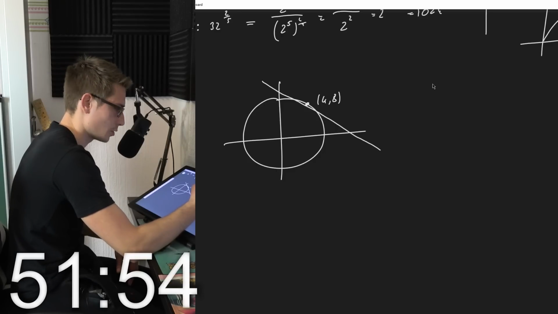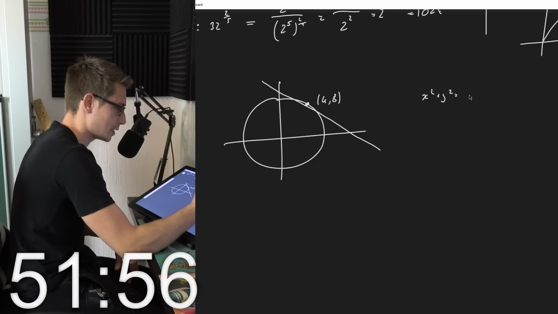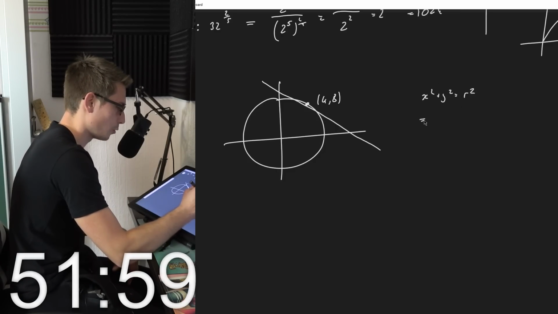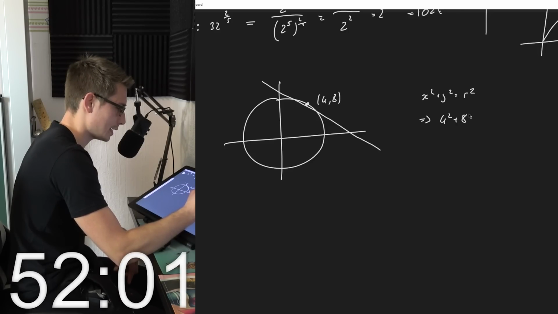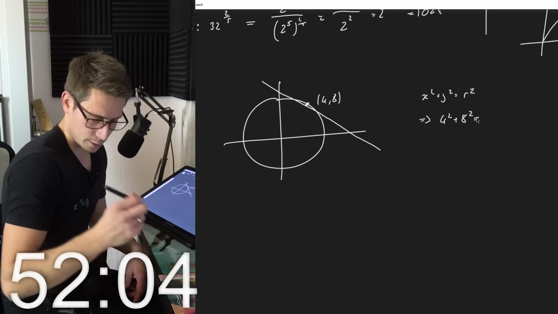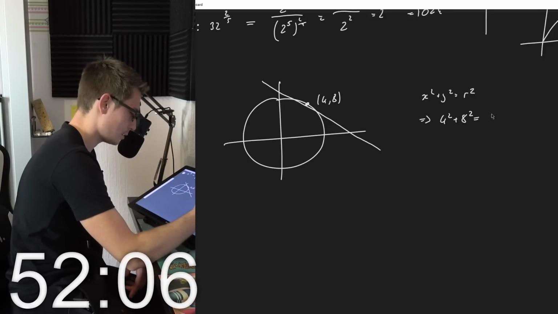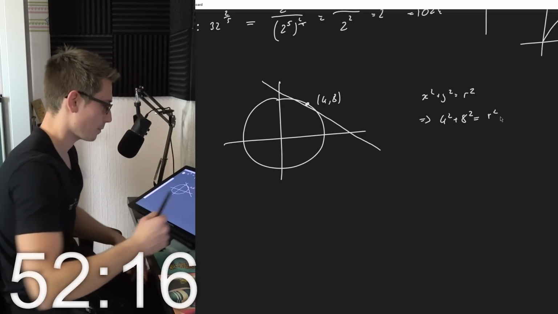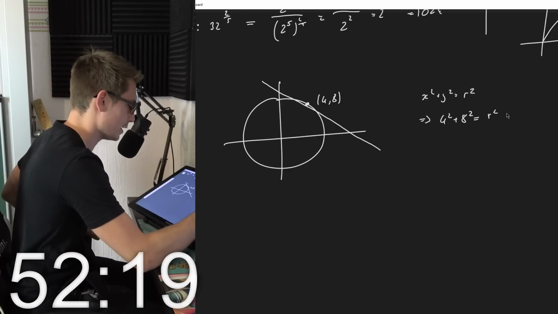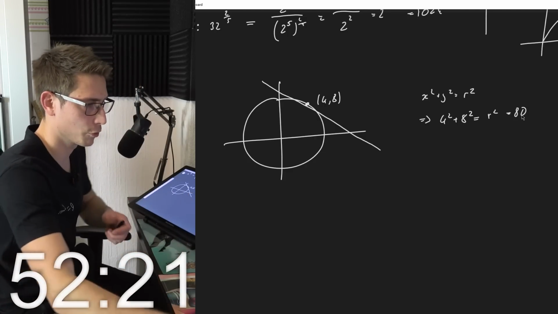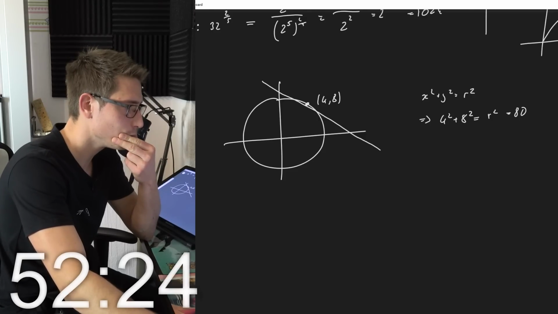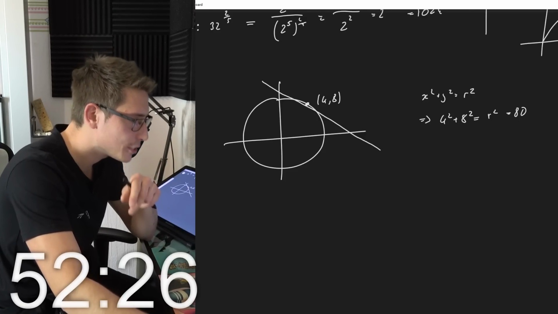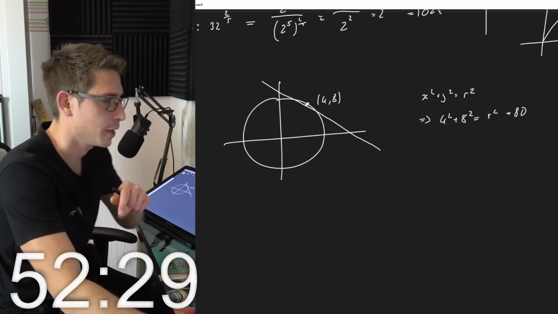The circle's equation is x squared plus y squared equals r squared, with the point (4, 8). That means 4 squared plus 8 squared, which is 16 plus 64, is 80, equal to r squared. So r squared is equal to 80. But I don't think the radius really matters. What do we need to show? That the gradient of the tangent is negative 1/2.